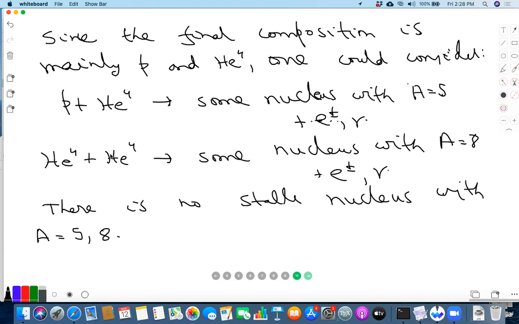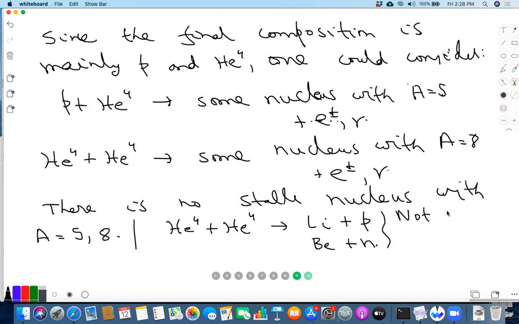And because of the same reason, even this is not allowed. You could imagine that you can have helium 4 plus helium 4 going to either a lithium plus a proton or a beryllium plus a neutron. But these are also not allowed, due to energy considerations.